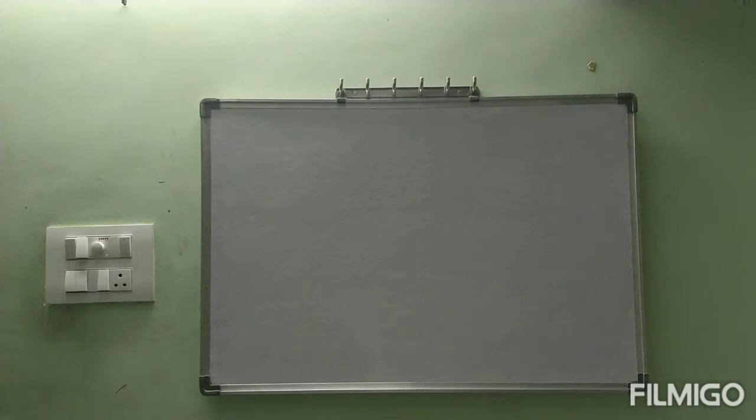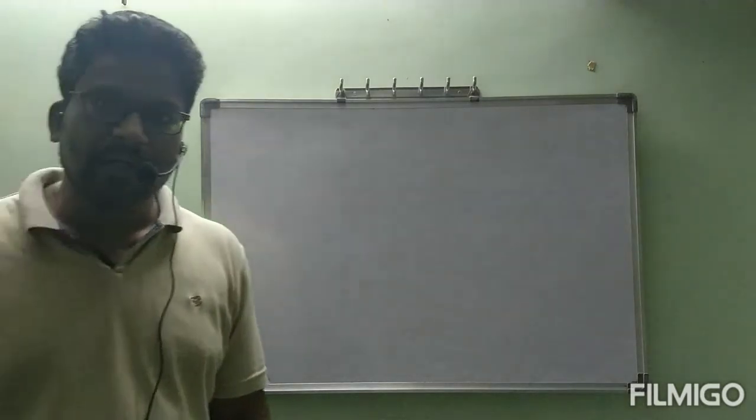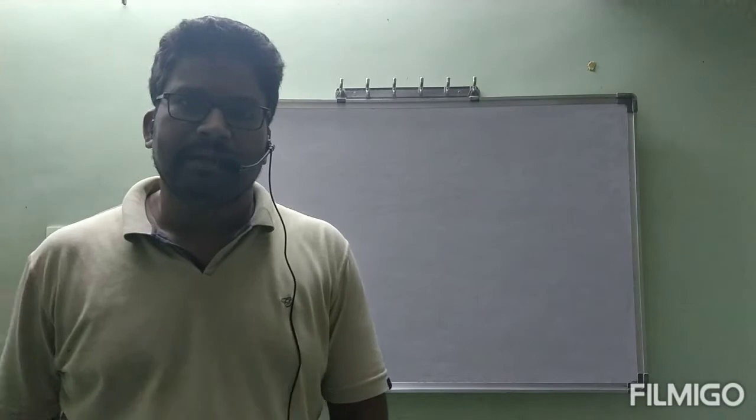Good afternoon, students. In yesterday's class, we have seen three quantum numbers: the principal quantum number, the azimuthal quantum number, and the magnetic quantum number. I hope you are very clear about the subject. Even if a little confusion is there, once you complete the electronic configuration, we can write the electrons where they are present. So after writing the electronic configuration, we can write the quantum number examples.